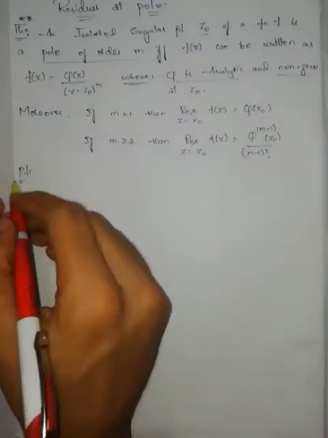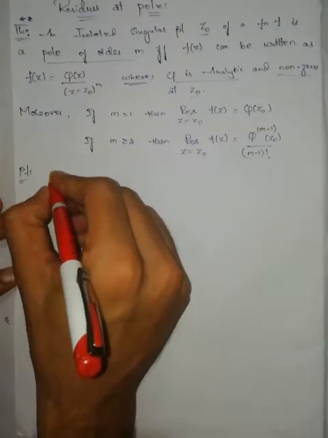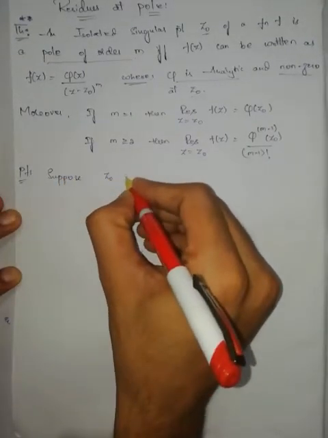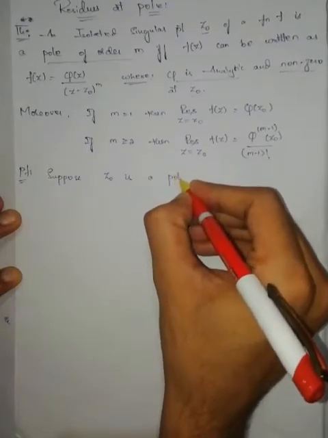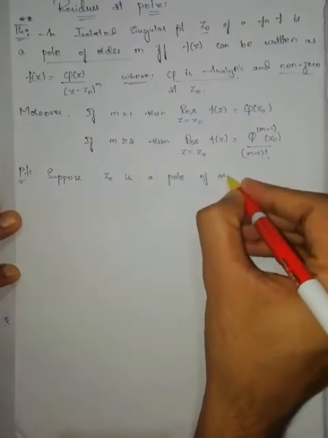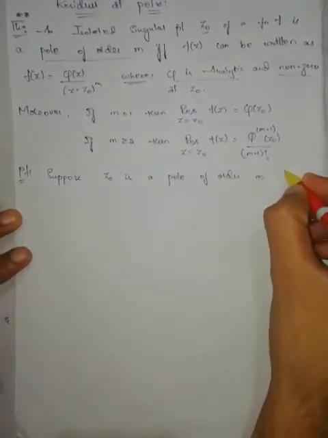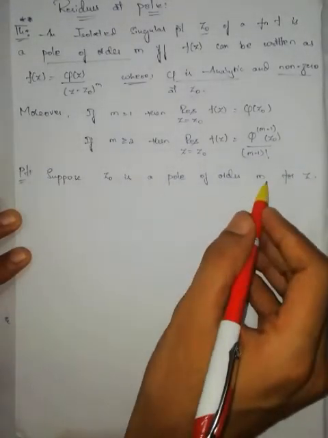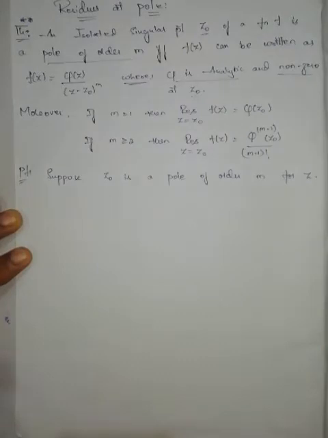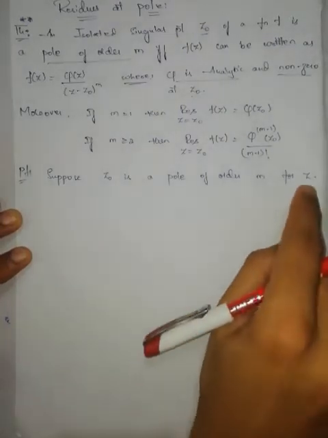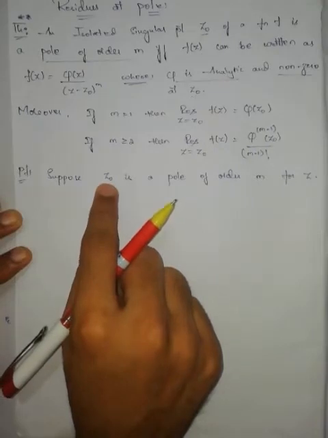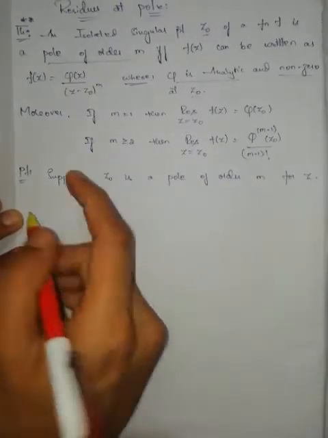So first let us assume that z0 is a pole of order m for f. If z0 is a pole of order m, then in the Laurent series expansion of f at z0, its principal part contains only a finite number of terms.